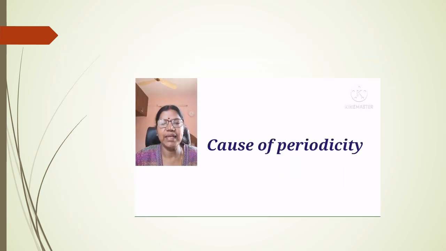Last demerit in the Mendeleev periodic table, cause of periodicity. He explained well that when the elements were arranged in the increasing order of atomic masses, elements with similar properties repeated at regular intervals, and he called this periodicity in the elements. But when fellow scientists raised the question, what is the reason for the periodicity in the properties of elements, he had no proper explanation for this question.